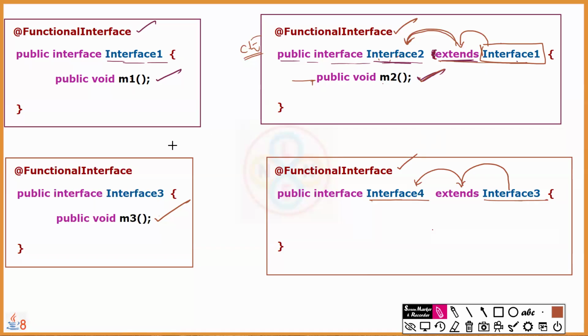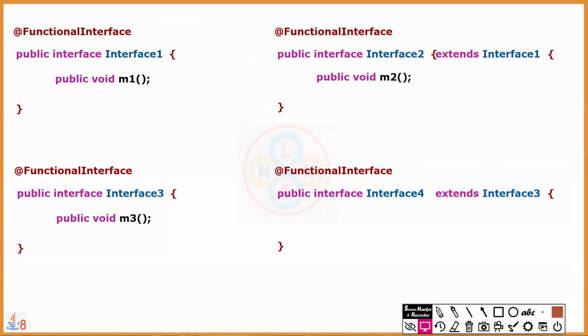So this is about functional interfaces: how to declare them, how many abstract methods are allowed, the various possibilities with Object class methods especially, and you should also be careful about inheritance. Clear? Yes. Then if these things are clear, now we can start working with lambdas and function interfaces together.